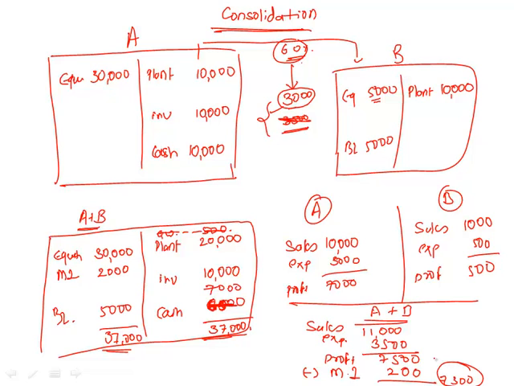If you were to use equity method, instead of consolidation, how much would have been the net profit? It would have still been 7,300. Why? Because our profit is 7,000 and we would have added 60% of the associate's profit, isn't it? So whether you use consolidation or equity method, the value of net profit will always be the same.